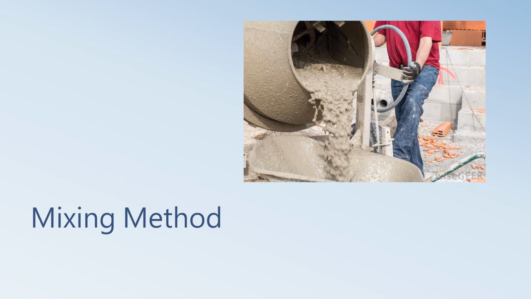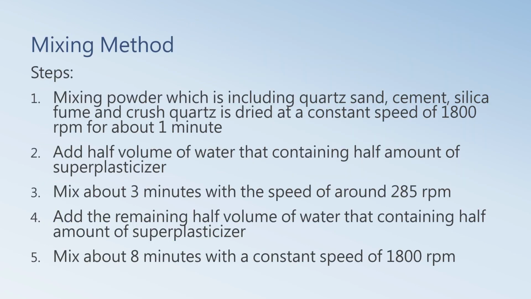For the mixing methods of UHSC, first, mix the powders, which include coarse sand, cement, silica fume, and quartz powder, at a constant speed of 1.8 thousand RPM for about 1 minute. Second, add half the volume of water containing half the amount of superplasticizer. Also, mix about 3 minutes at a speed of around 285 RPM. Then, add the remaining half volume of water and superplasticizer. Finally, mix about 8 minutes at a constant speed of 1.8 thousand RPM.